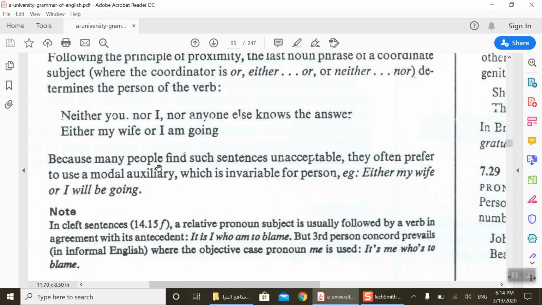Because many people find such sentences unacceptable, they often prefer to use what? A modal auxiliary. Okay? They say that we don't prefer such kind of sentences. We can use a modal instead. For example, either my wife or I will be going. Neither you nor I nor anyone else can know the answer. You can disambiguate it in this way to avoid it.